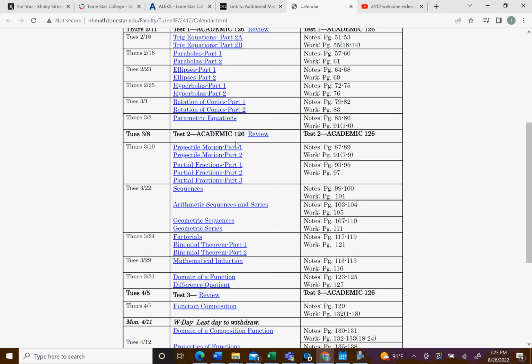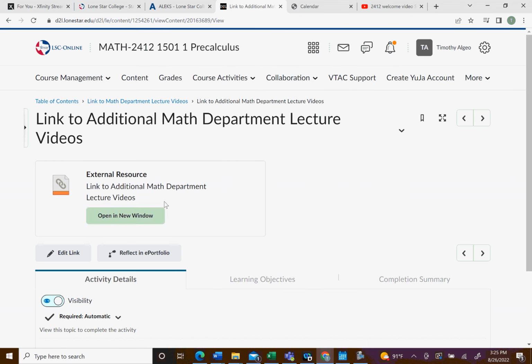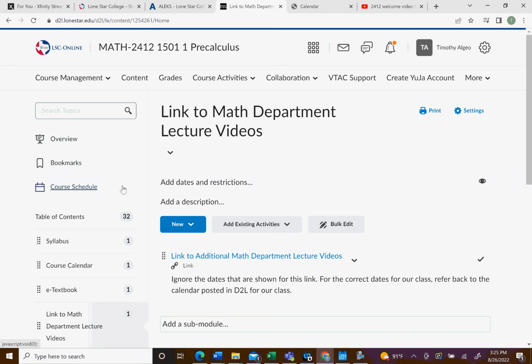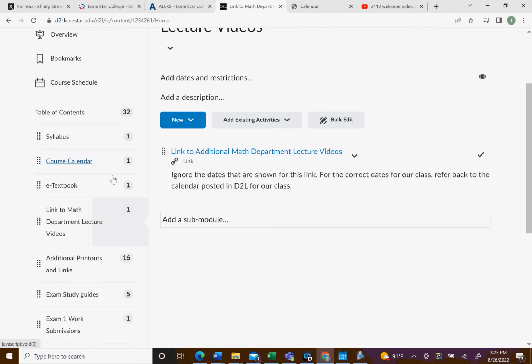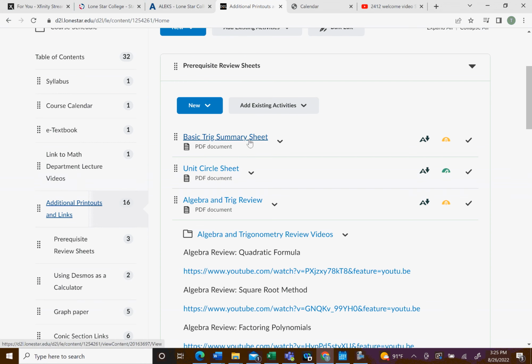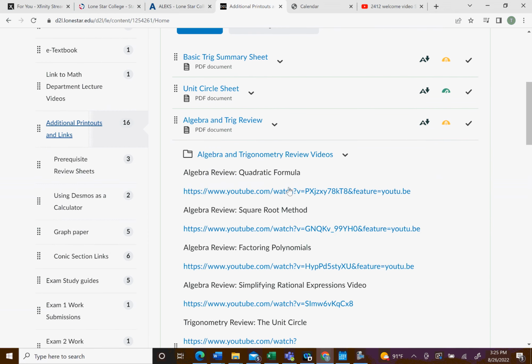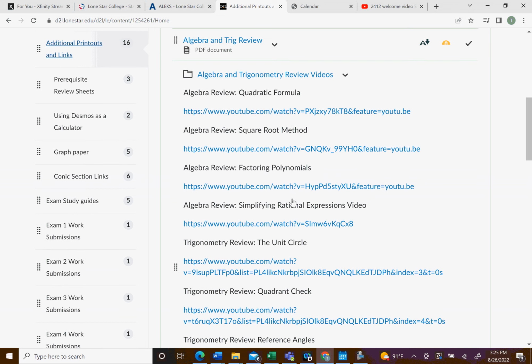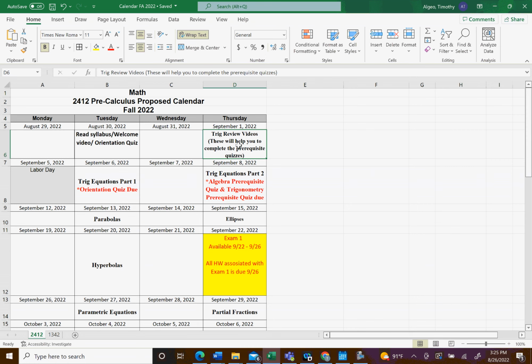So anyways, just follow the calendar and find the links on this page, which I found from here, right here on the link to math department lecture videos. So you'll probably want to bookmark that. Okay, additional printouts and links. Here you have some basic trig sheets like the identities and stuff like that, a unit circle, and some algebra and trig review. These are videos to help you with the prerequisite stuff. If you remember back here, the first part is the prereq videos, so you'll want to watch those videos.